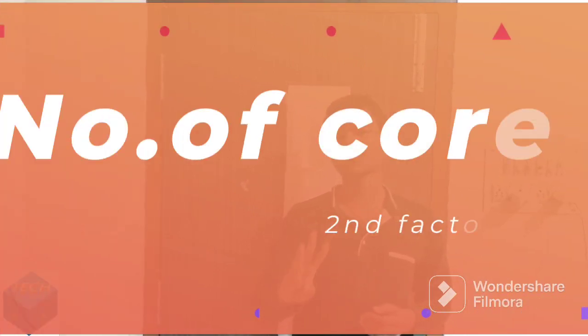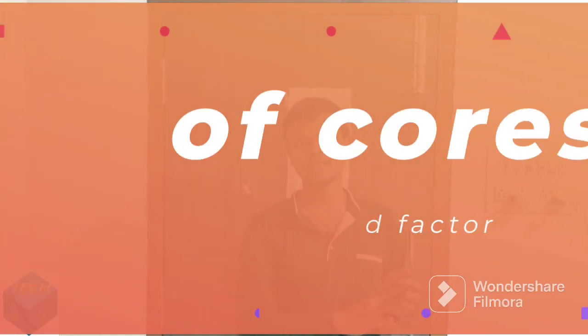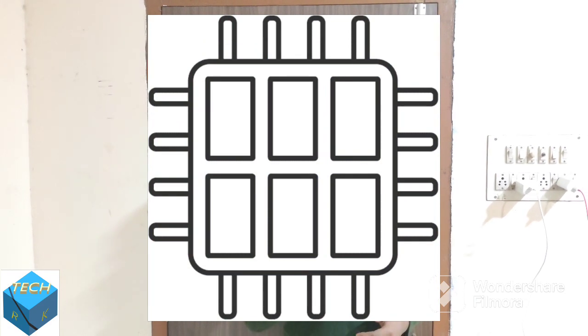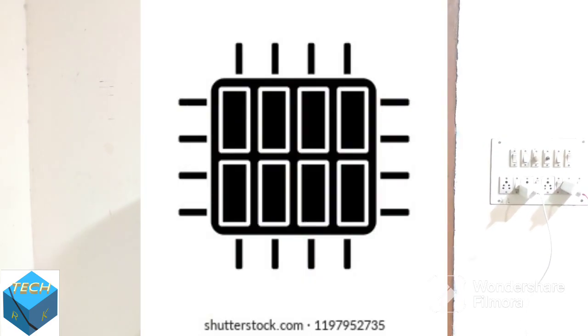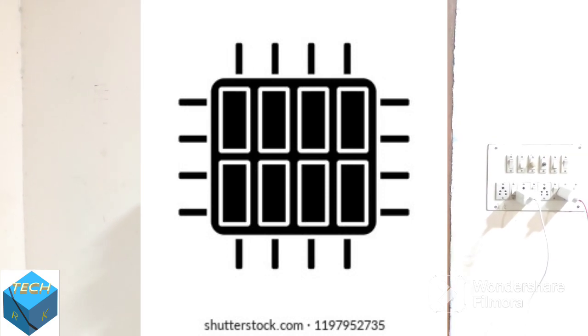Then next, coming to the number of cores. Number of cores is what we are all observing: it is an octa-core processor, it is a hexa-core processor, etc. Likewise, we are listening. So what does hexa-core mean? In the CPU, it contains 6 cores. And octa-core means 8 cores are contained in the single CPU. What is the use of the number of cores?